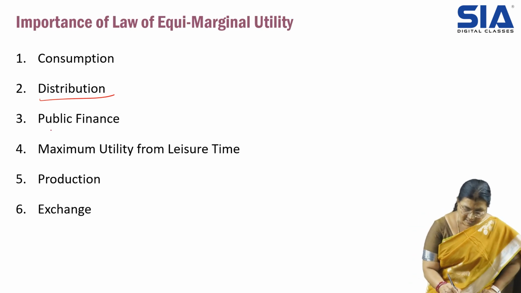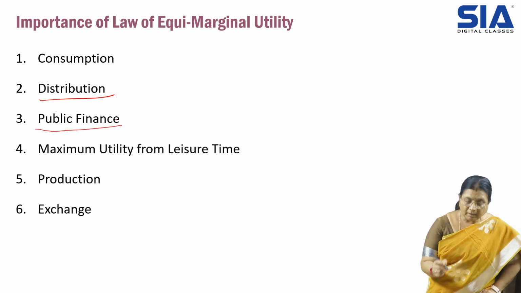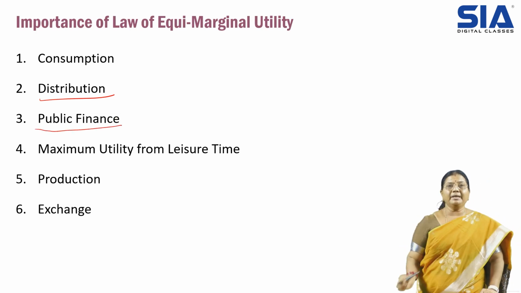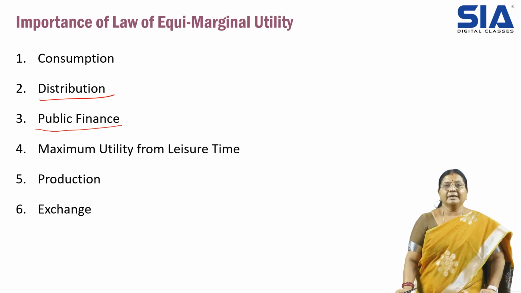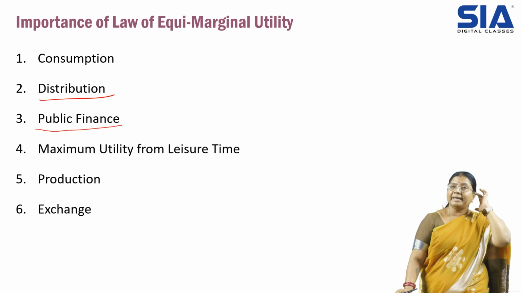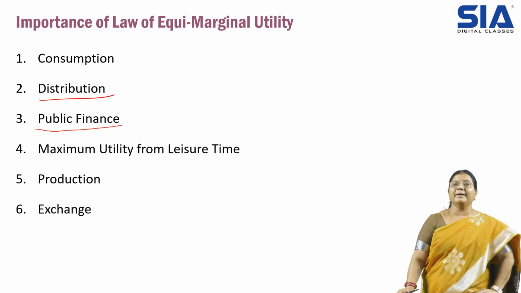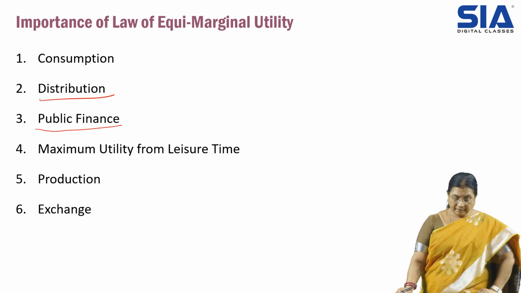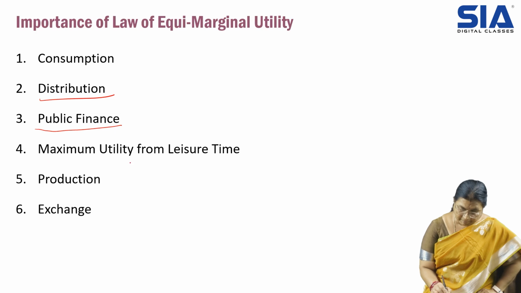Then public finance. The money should be used optimally. That is very important. Whatever we are spending, we should spend it optimally, using the best resources. Then maximum utility from leisure time.